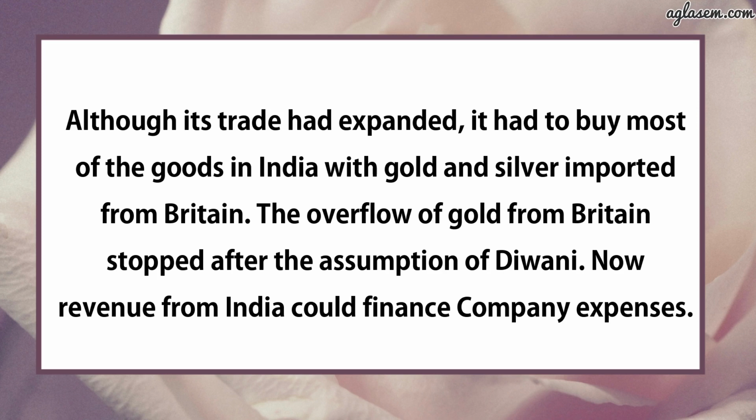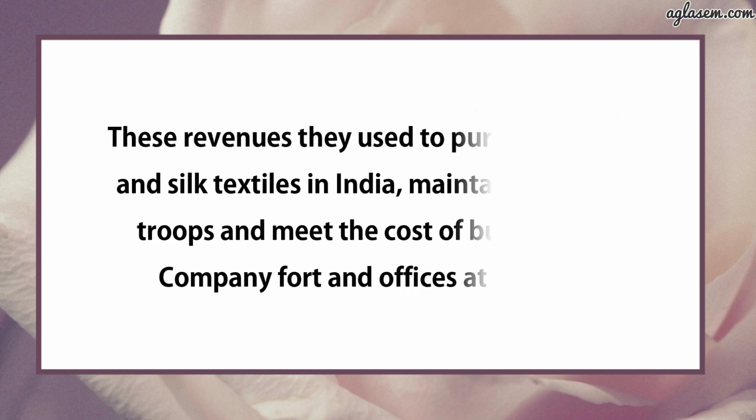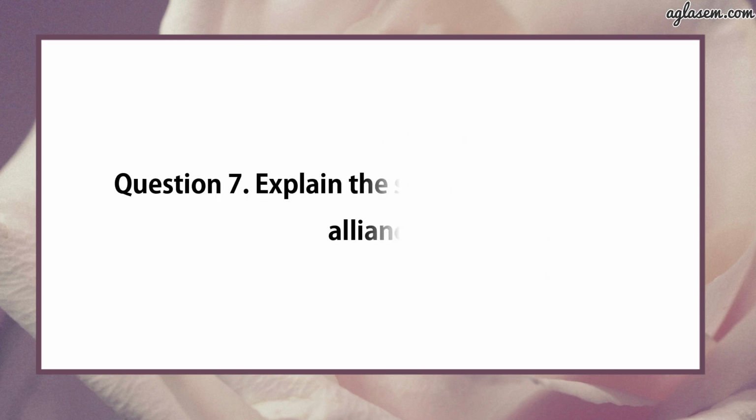Now, revenue from India could finance company expenses. These revenues were used to purchase cotton and silk textiles in India, maintain company troops and meet the cost of building the company fort and offices at Calcutta. Further, question number 7 says, explain the system of subsidiary alliance.